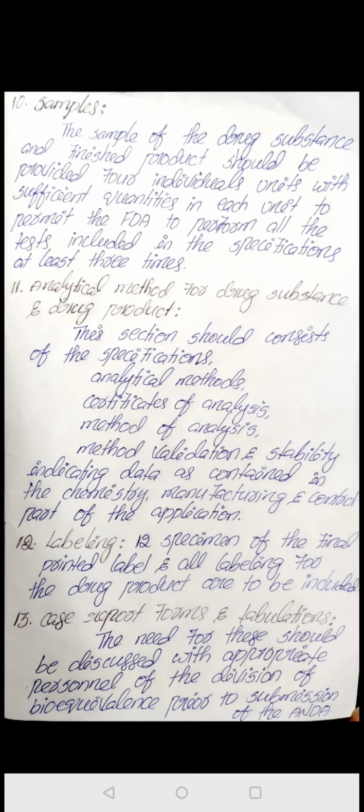For that information we should submit some case report forms, and any other drug doses and tabulations we want to submit to the FDA CDER. Before submitting, we want to discuss with the persons working in the divisions of bioequivalence, and only then will we submit this ANDA to the FDA CDER. These are the requirements, the things that are going to be included in our abbreviated new drug application.